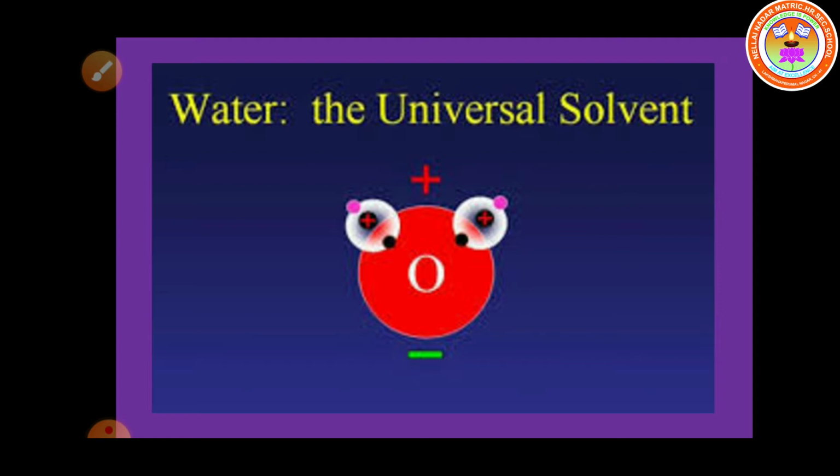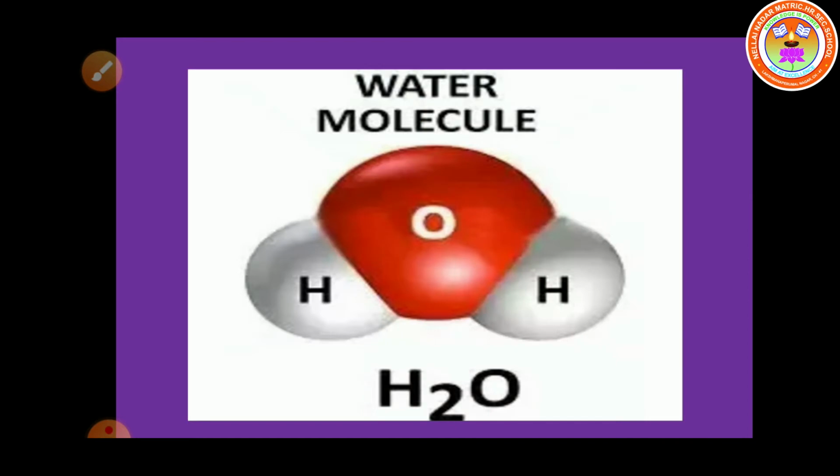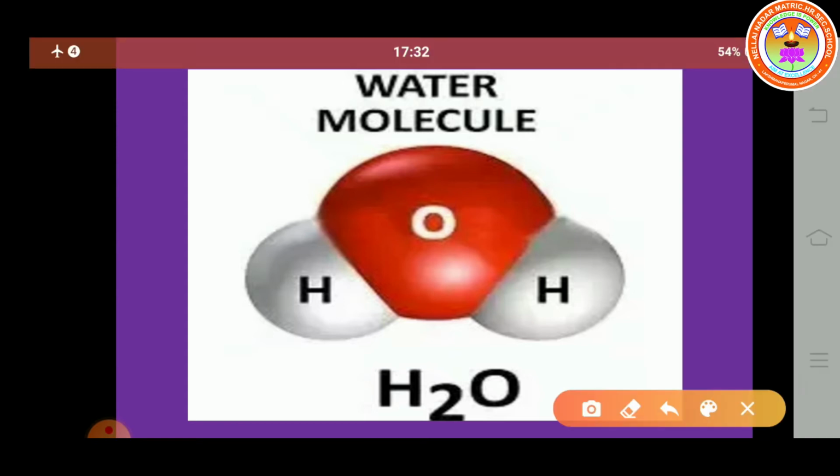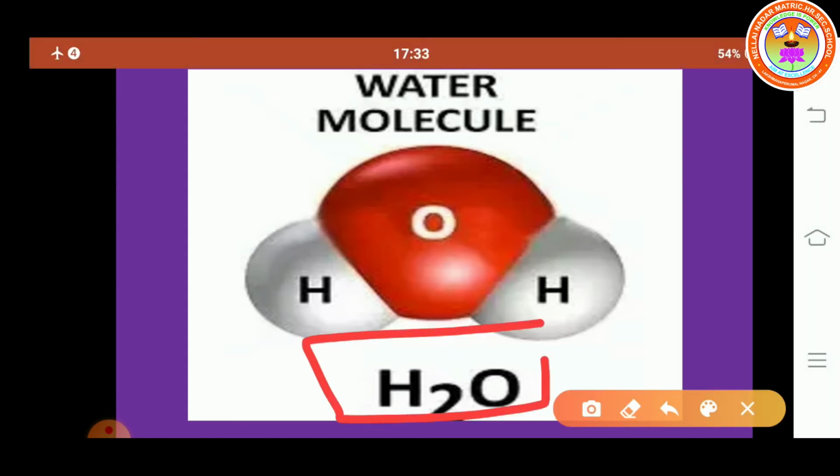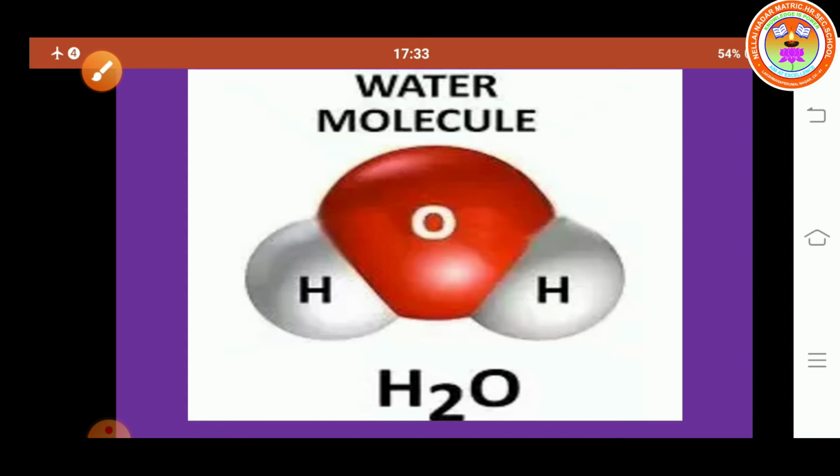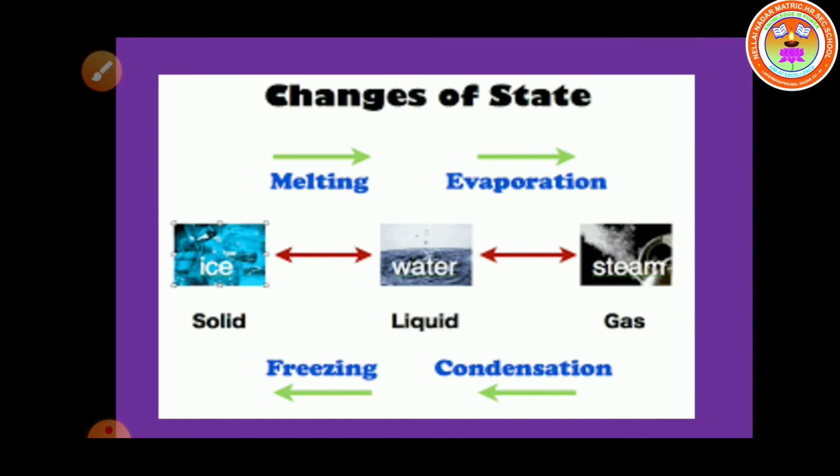So which one is called the universal solvent? Water. And what is the molecular formula of water? The molecular formula of water is H2O. 2 hydrogen atoms and 1 oxygen atom are present in each molecule of water. So what's the molecular formula of water? H2O.